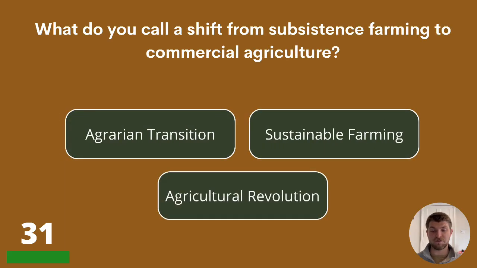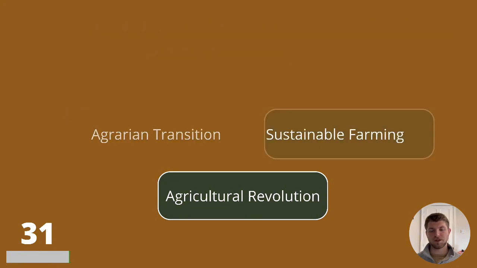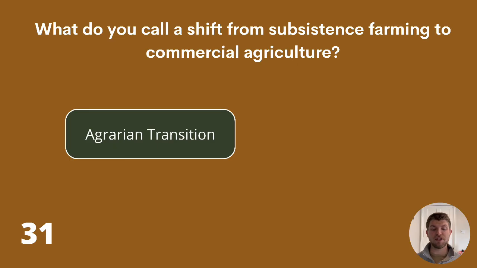What do you call a shift from subsistence farming to commercial agriculture? Agrarian transition, sustainable farming, or agricultural revolution? The answer is agrarian transition.